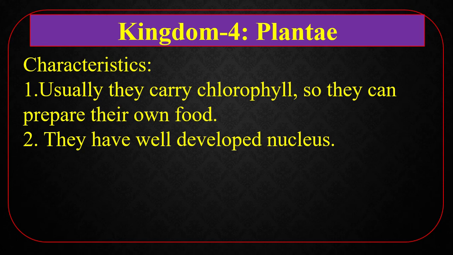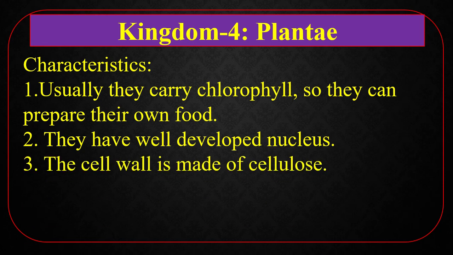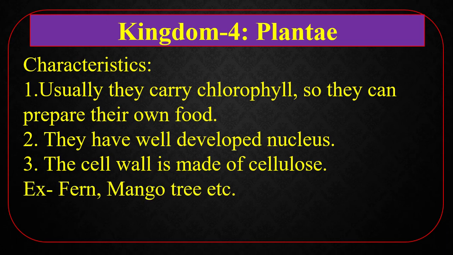They have a well-developed nucleus. The cell wall is made of cellulose. Example, fern, mango tree. That means any type of plant is in kingdom 4.